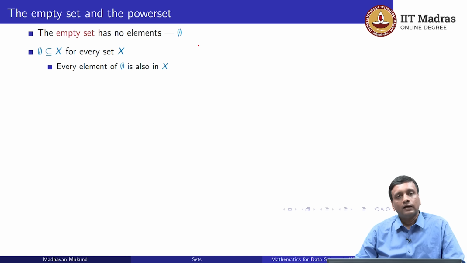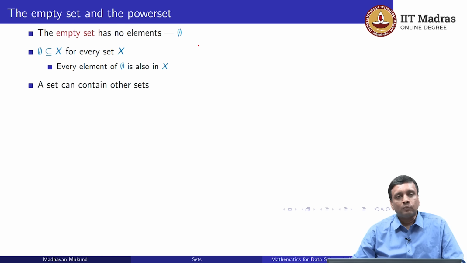So these kinds of vacuous statements, as they are called, will hold for sentences which use the word "all" where the set is empty. So in particular, every element of the empty set, because there are none, so every element that could be in the empty set is also in any set X that you build. So the empty set is a subset of every possible set.